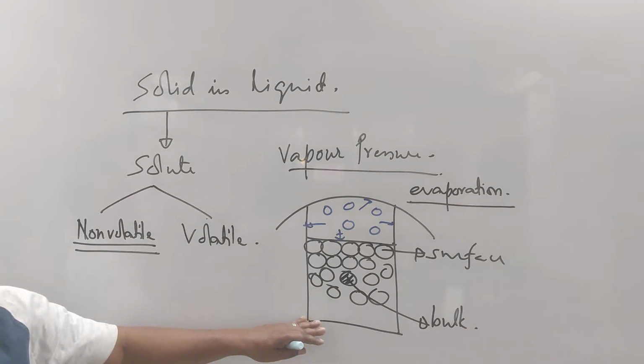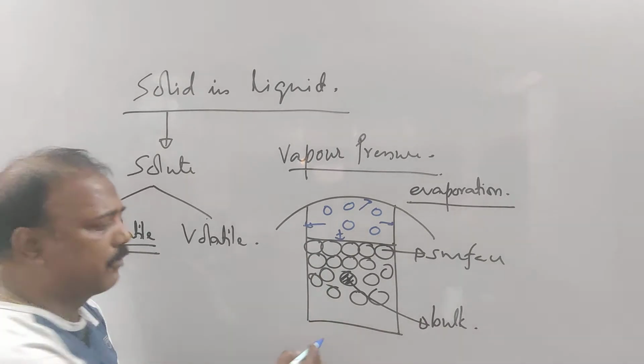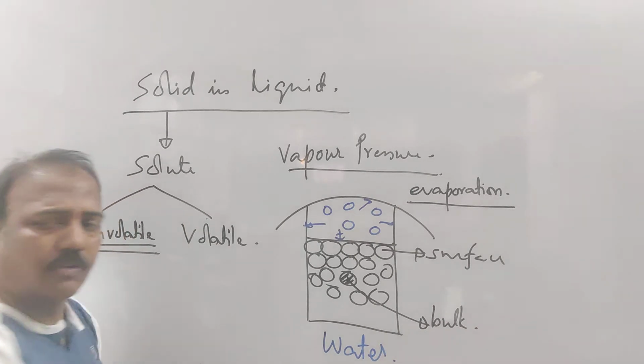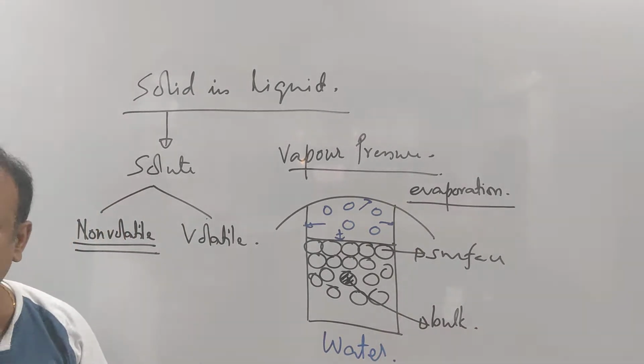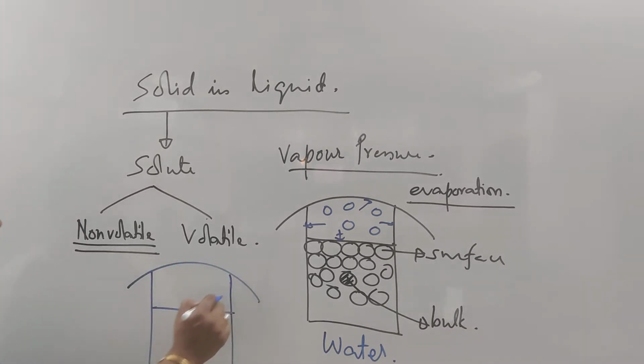But here, what did I take? I took only water. Suppose only water. Means only solvent, only and only the solvent. Fine. Now, what am I doing? In this water, I add some non-volatile solute. Non-volatile solute means suppose salt or sugar, anything I add. Clear?